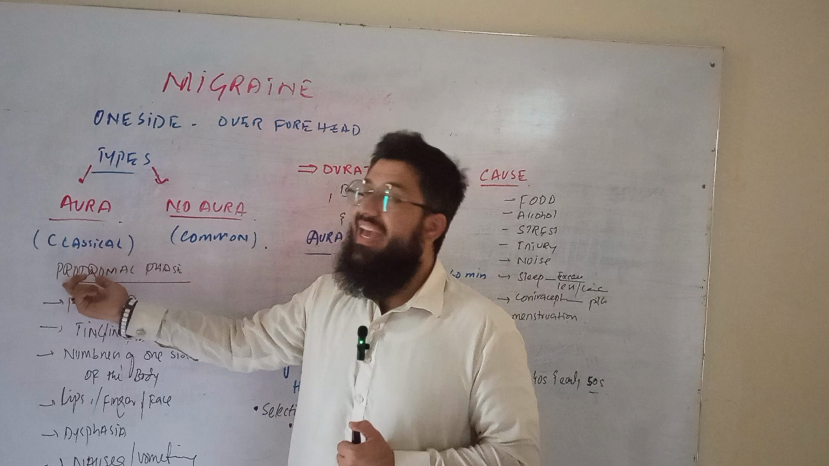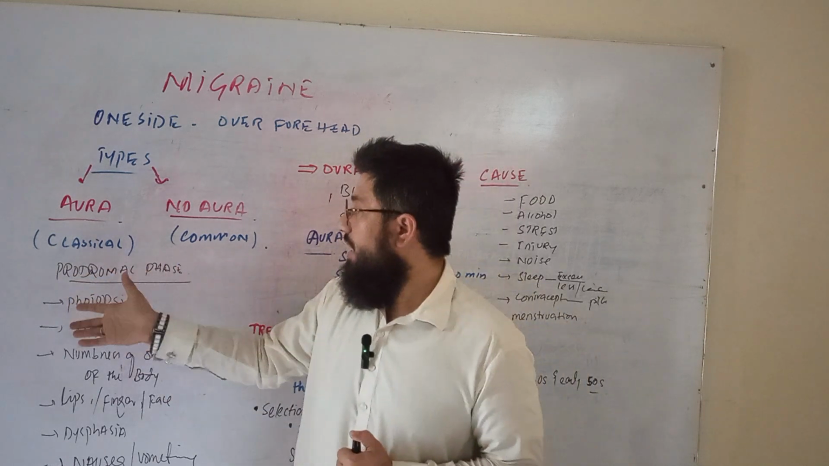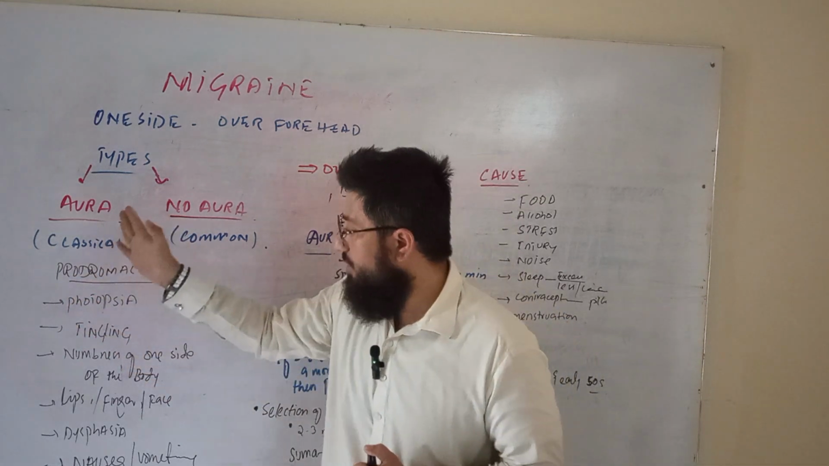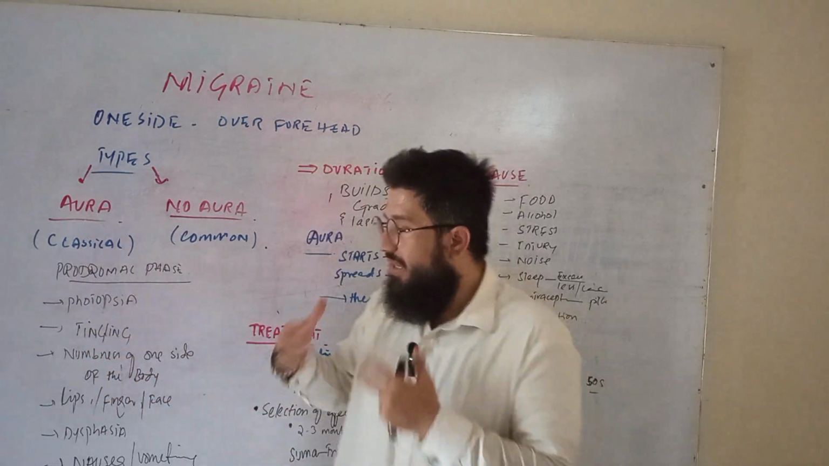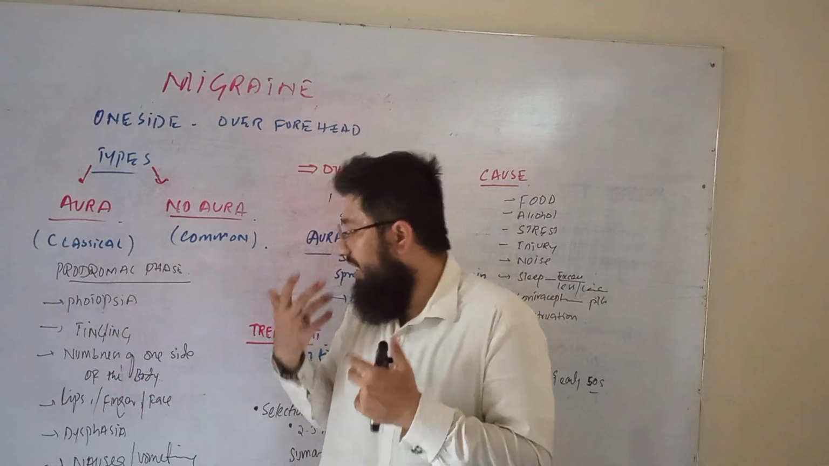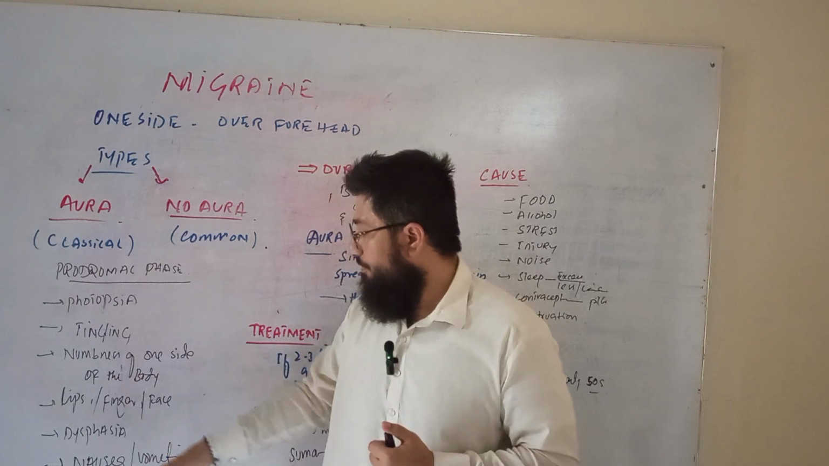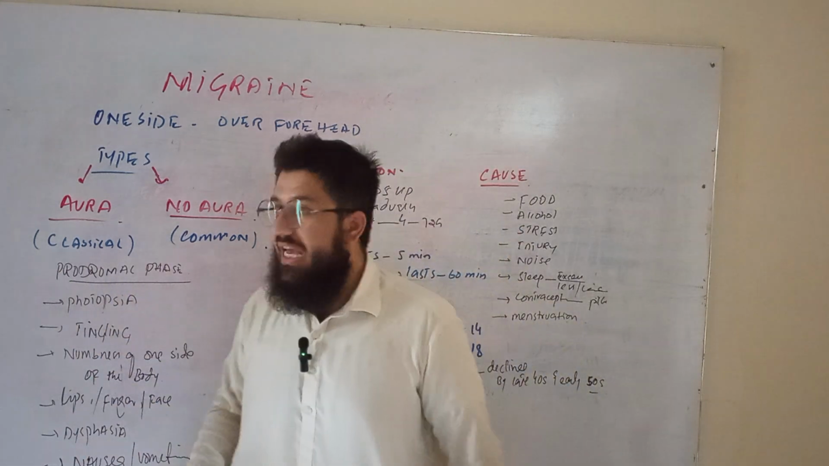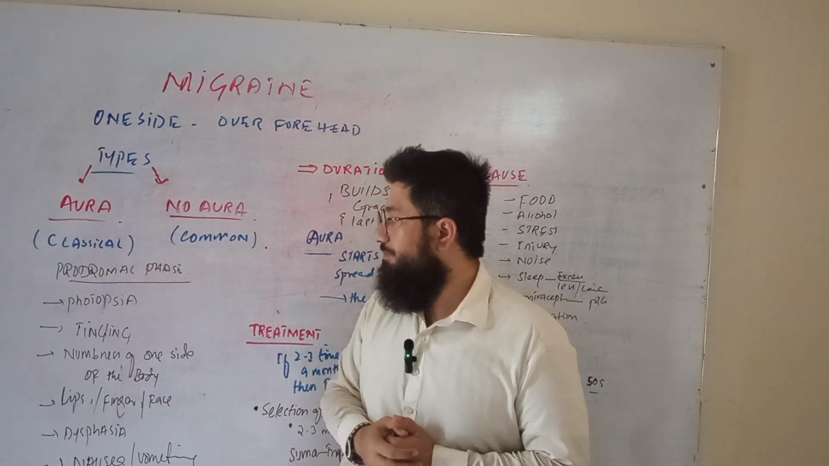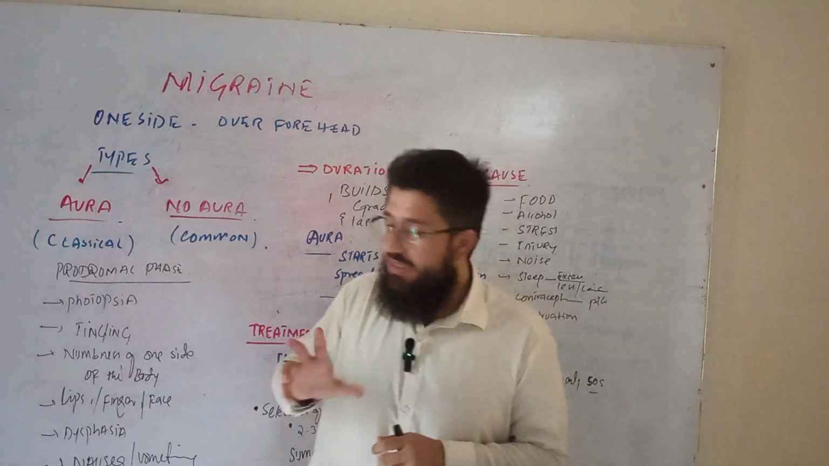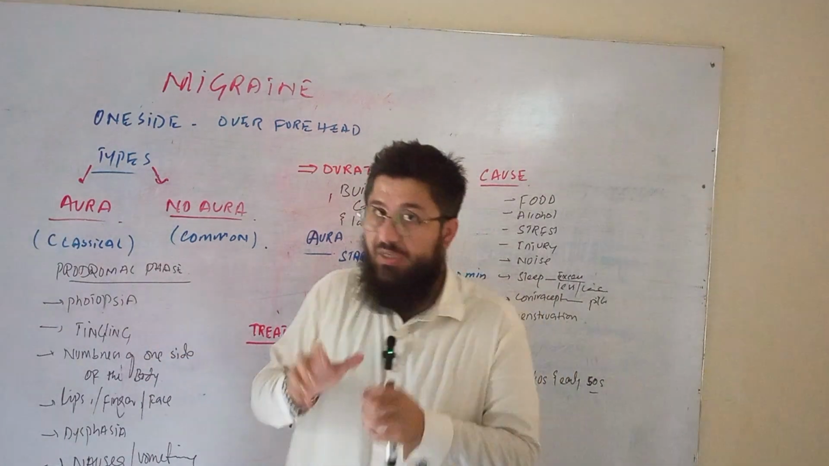In this, we have a prodromal phase, a phase in which the patient is supposed to pass through photopsia, tingling, numbness of one side of the body, lips, fingers, face, dysphagia, nausea and vomiting. So all these can happen in this first particular type of migraine. So what is happening here? Let me rephrase all these terms in simple English.